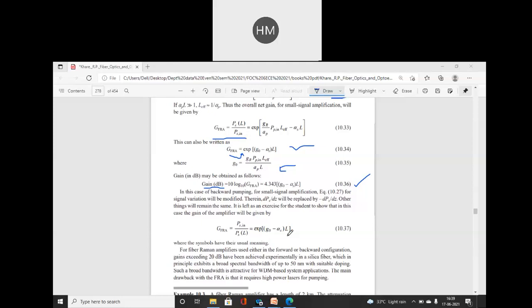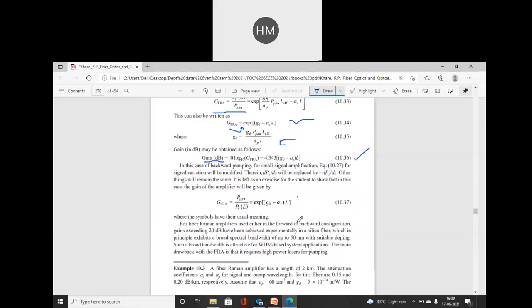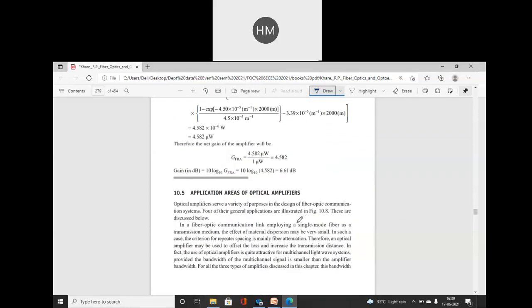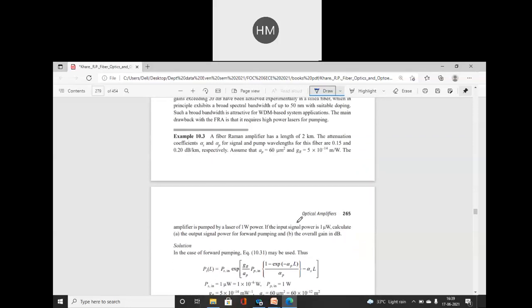So experimentally we achieved 20 dB of gain by using FRA. All these equations are very important. So now you can simplify this numerical.